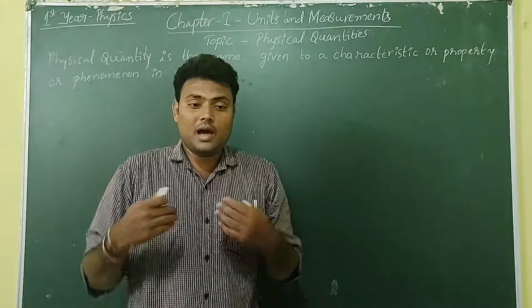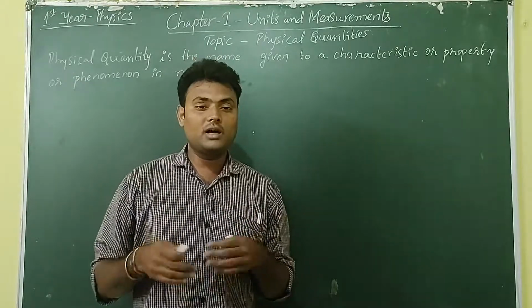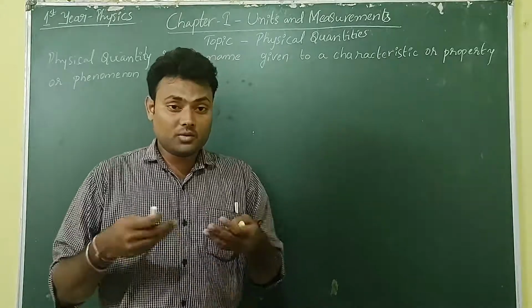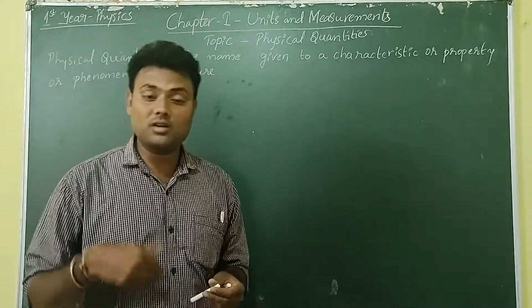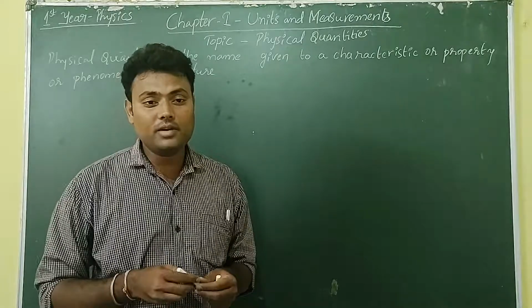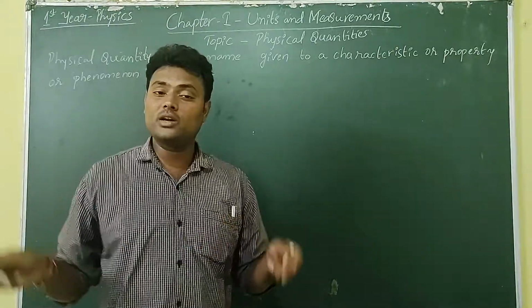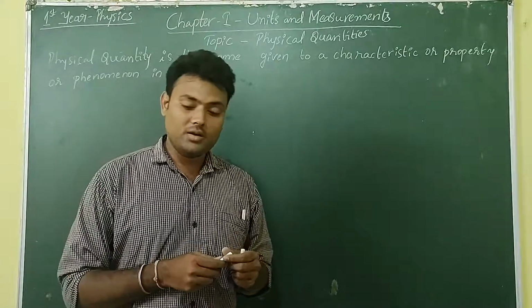See, for example, happiness, that is the inner self. Anger, you cannot measure it, or you cannot give a physical quantity or property for that. In the same way, outer world things which are happening in our daily life, we need to measure. For example,